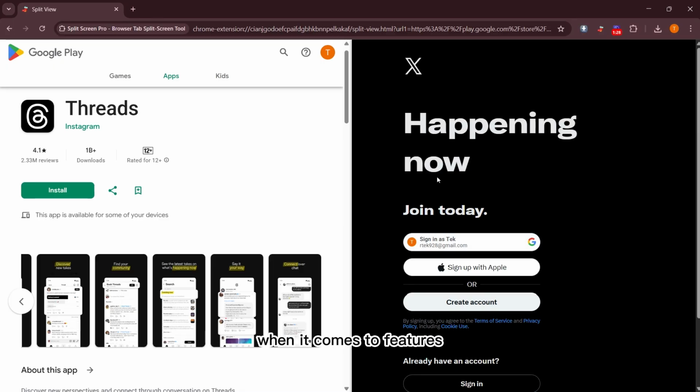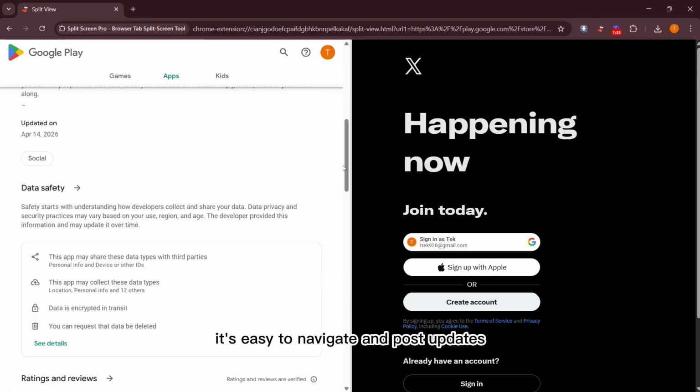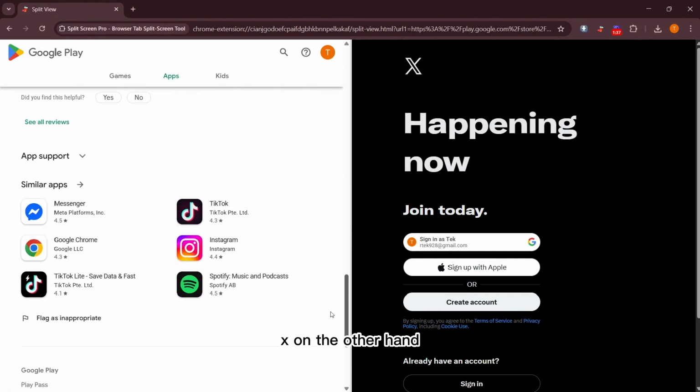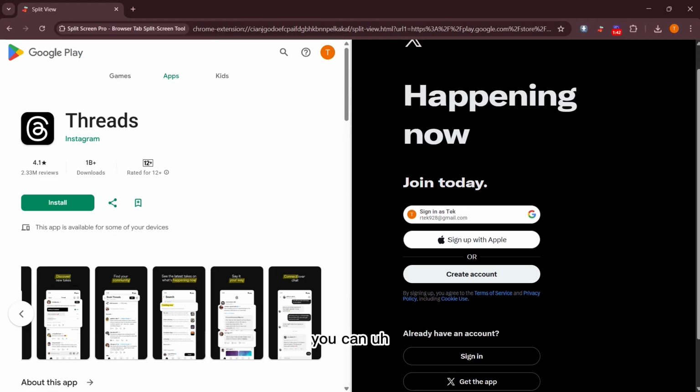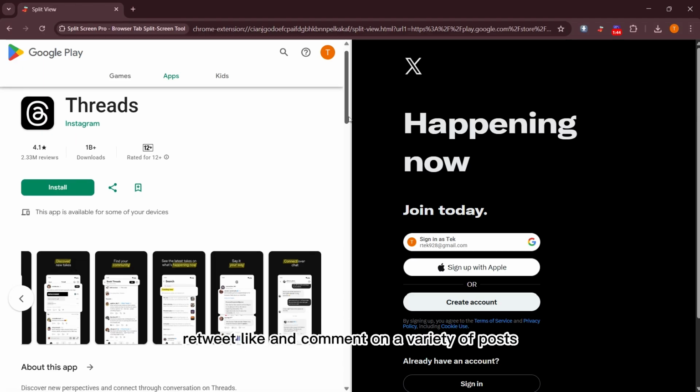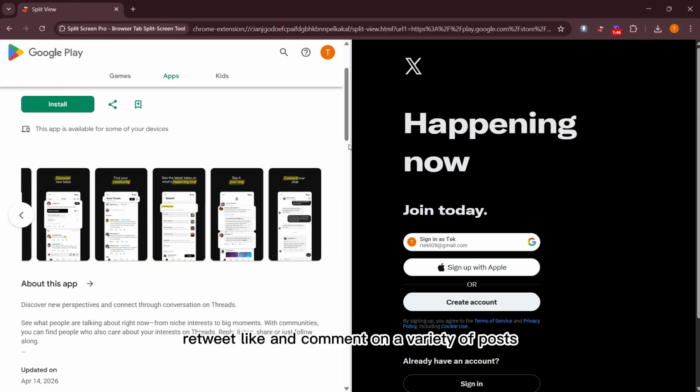When it comes to features, Threads offers a simple interface. It's easy to navigate and post updates. X, on the other hand, has more tools for sharing and interacting. You can retweet, like, and comment on a variety of posts.